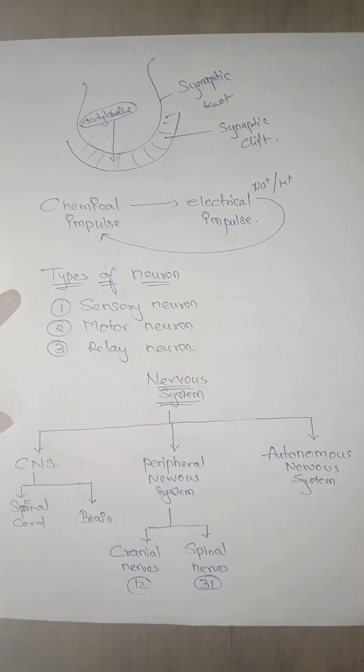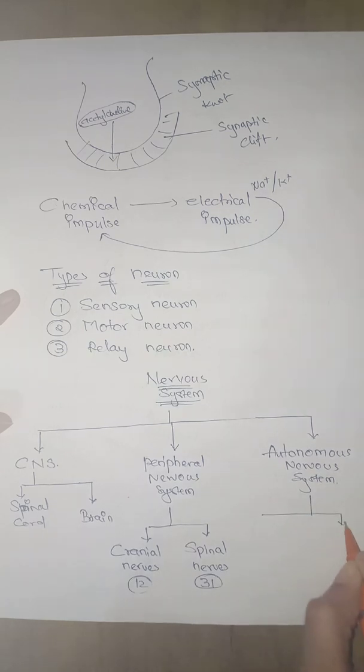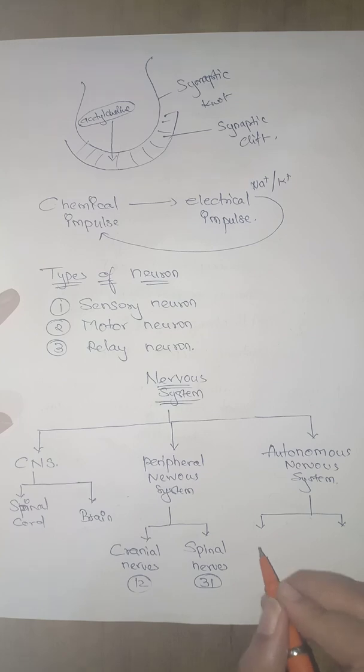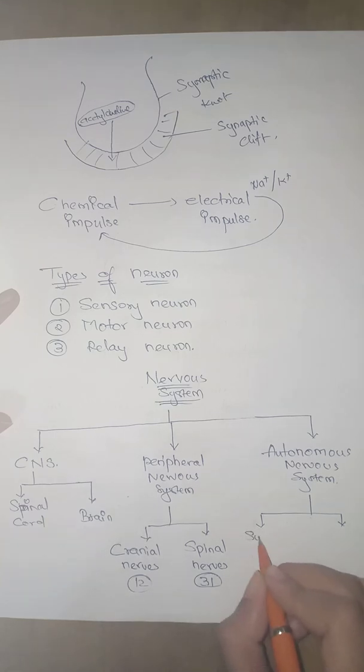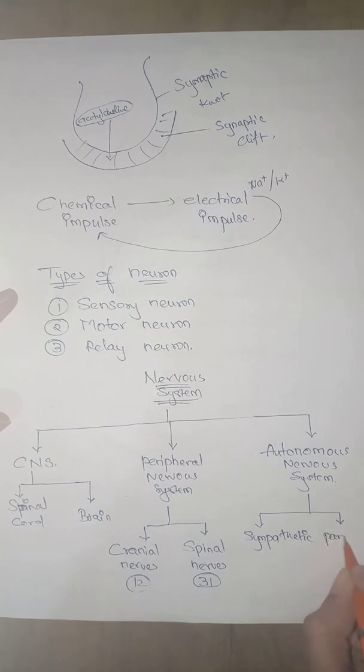That's why it is called the autonomous nervous system. And it has two further types, called sympathetic and parasympathetic.